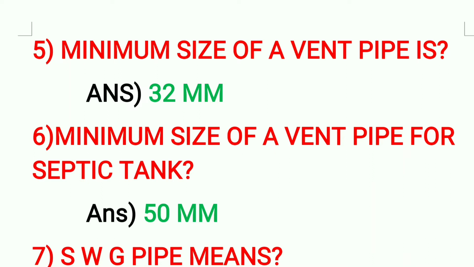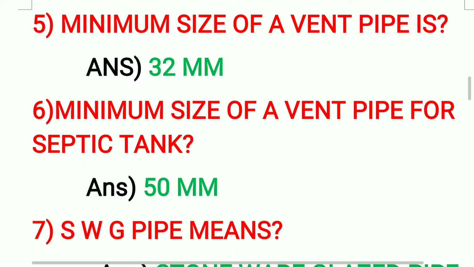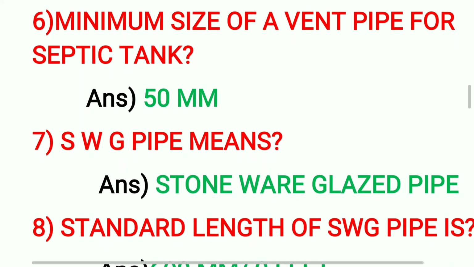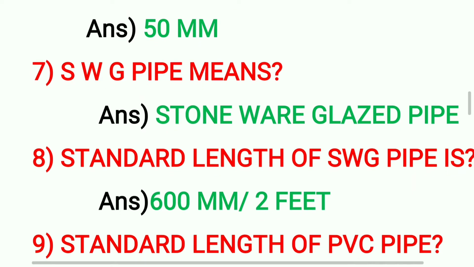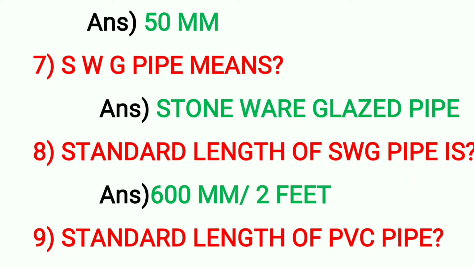Next, seventh question: SWG pipe means, answer, stoneware glazed pipe. Stoneware glazed pipes are called SWG pipe. Eighth question: standard length of SWG pipe is 600 mm or 2 feet.